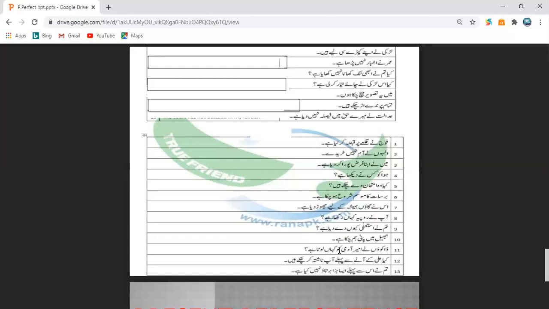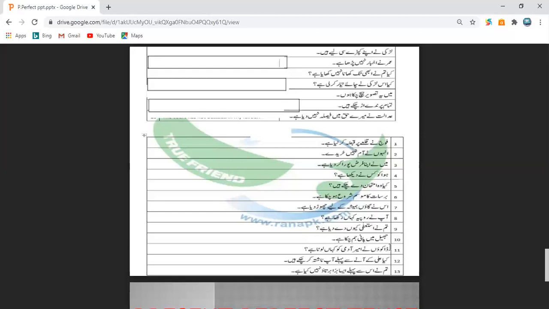So how are we going to translate it? Kahan means where. There is a question word over here in this sentence. Where will come at the start of this question sentence.